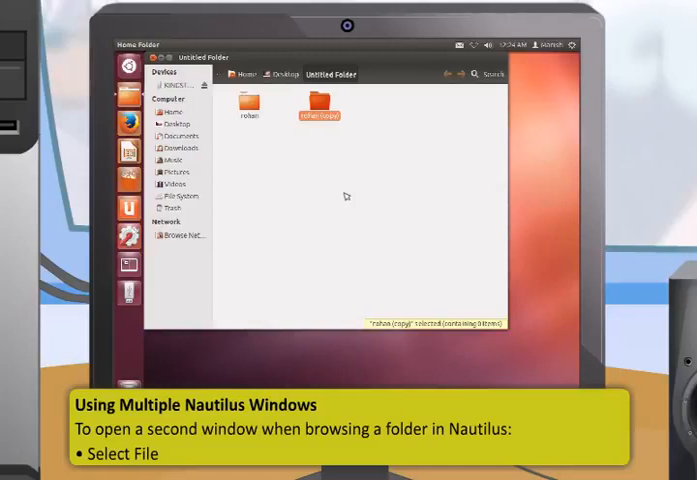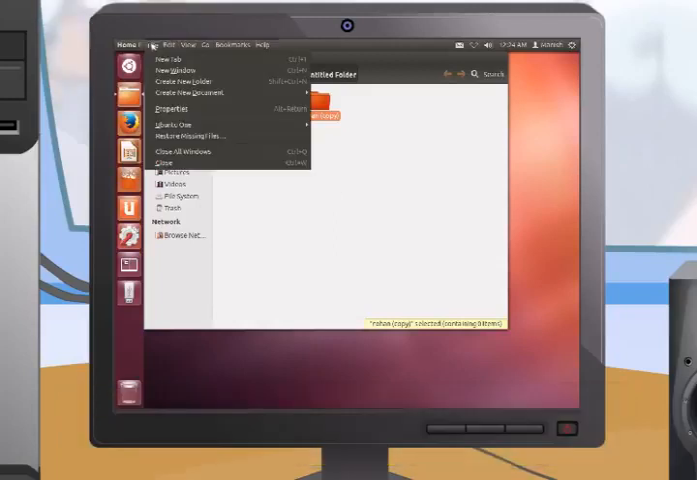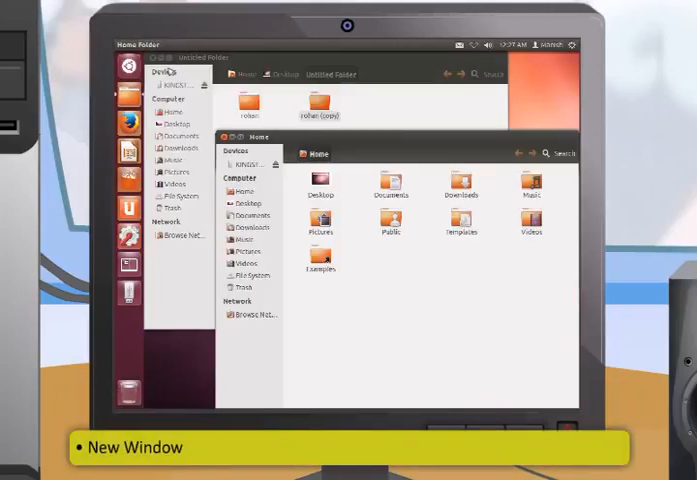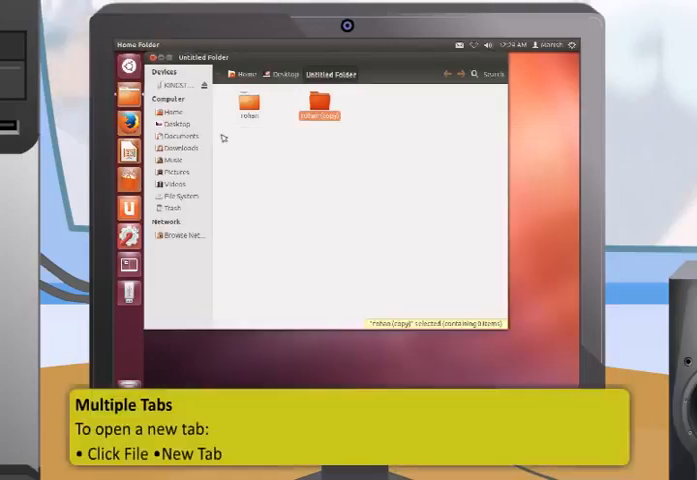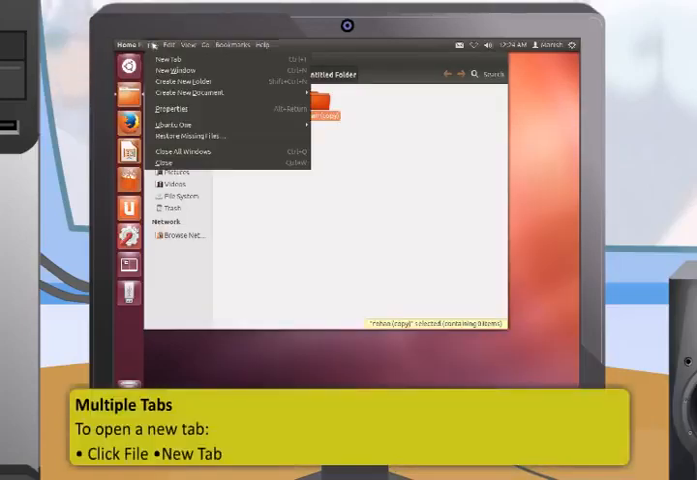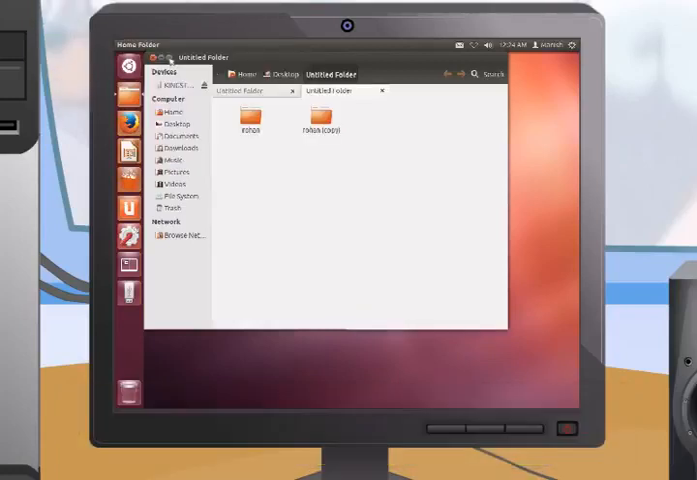You can also open multiple Nautilus windows by these steps. First, select File. Then, click on New Window. This will open a new window, allowing you to drag files or folders between two locations. To open a new tab, first, click File. Then, New tab. A new row will appear above the space used for browsing your files containing two tabs.